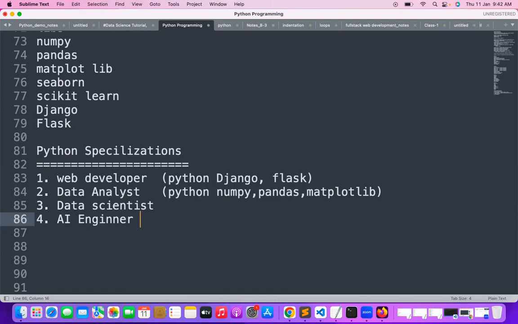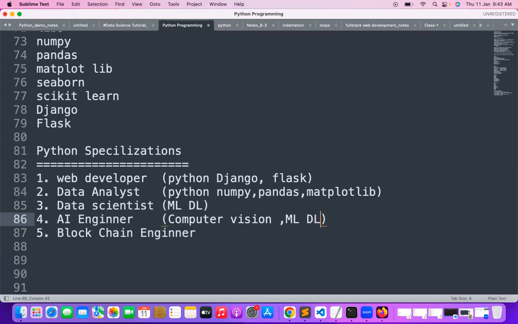As a web developer, what you have to do, as a data analyst, what you have to do, as a data scientist, what you have to do, as an AI engineer, what you have to do, as a blockchain engineer, what do you have to do? There are multiple kinds of paths I can specialize with you. In data science, you can go with ML and DL here. As AI, you have to go with multiple things like computer vision. Again, you will go with ML and DL here. ML and DL are compulsory as an AI developer.